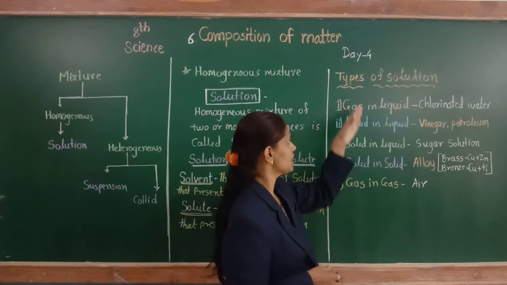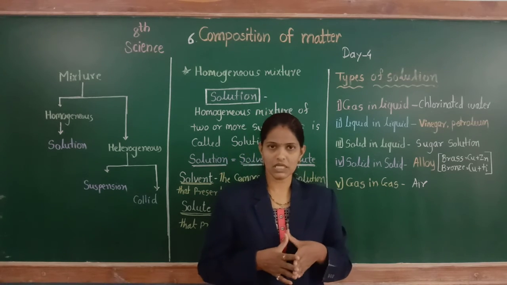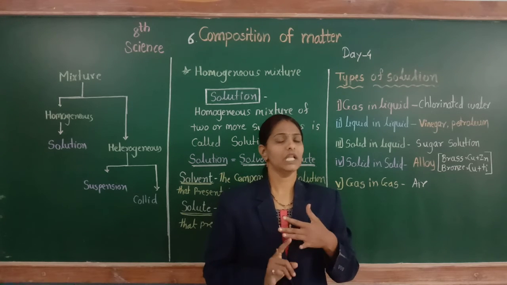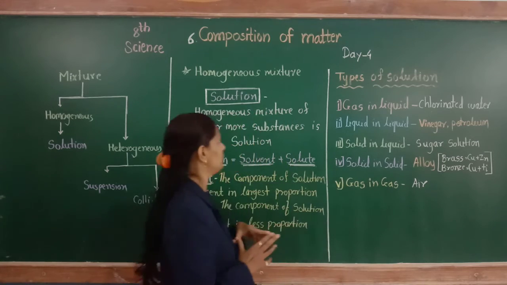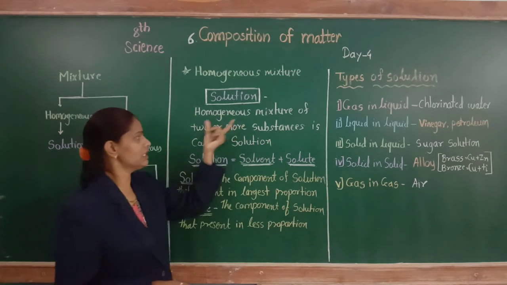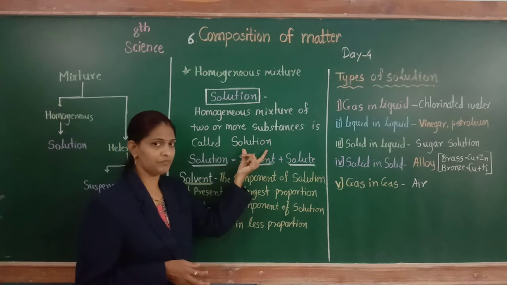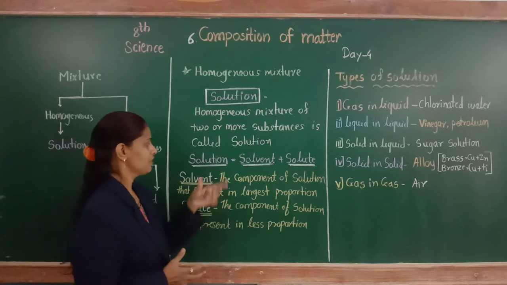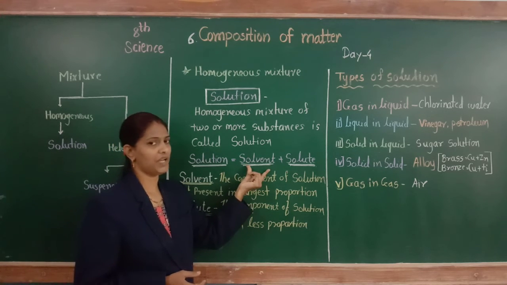So these are the examples of types of solution. Today we discussed what a homogeneous mixture is, then examples of homogeneous mixture, the solution. What is a solution? A homogeneous mixture of two or more substances is called a solution. The solution is made up of solute and solvent. The solvent is the component of the solution present in large proportion.